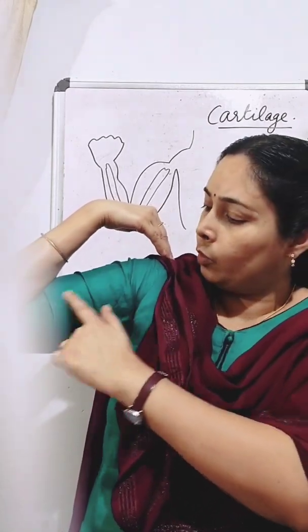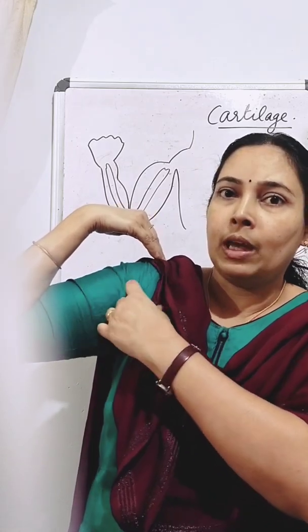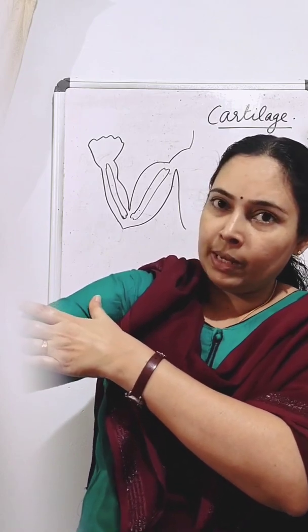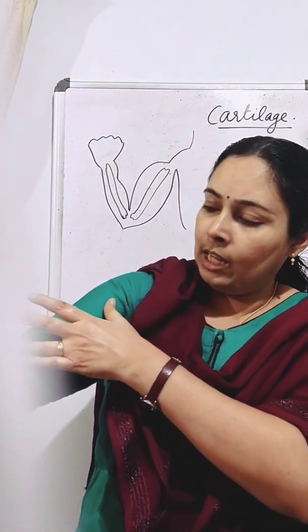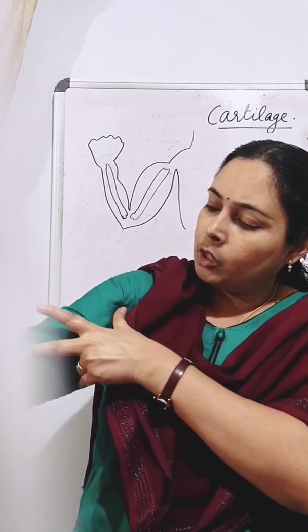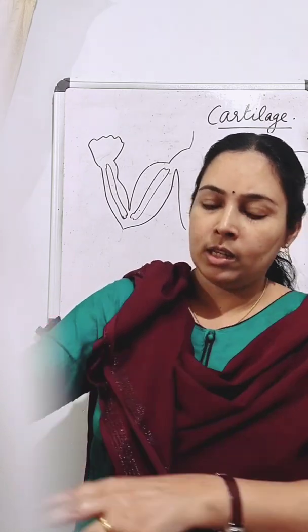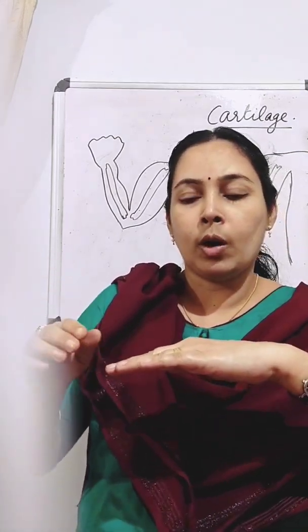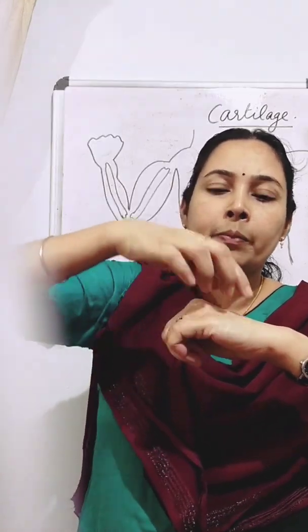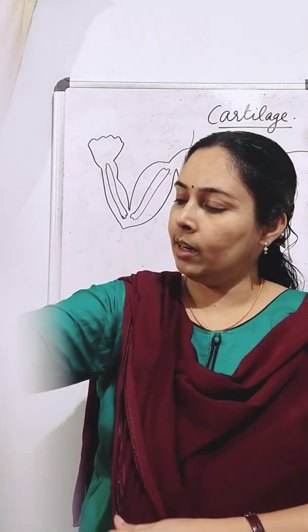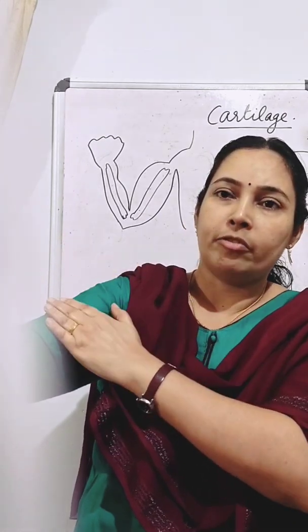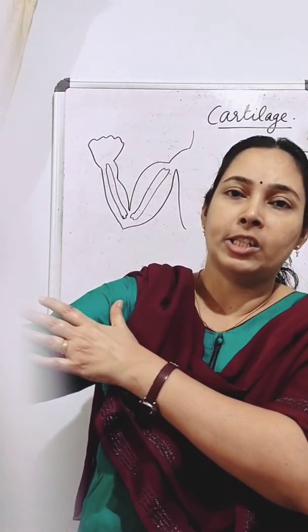So what is happening to the muscle in this region when I bend? When I bend, here there is one muscle. What is happening to the muscle in this region? The muscle will contract. Contract means it becomes shorter in length. So when it becomes shorter in length, what happens? It bulges. So here this muscle contracts. When it contracts, it bulges. It becomes stiffer and thicker and it bulges also.